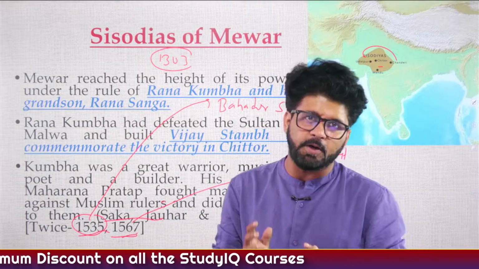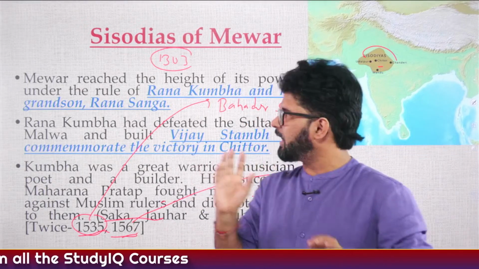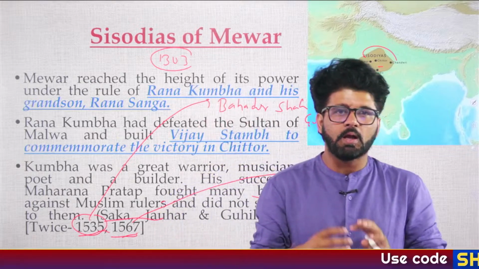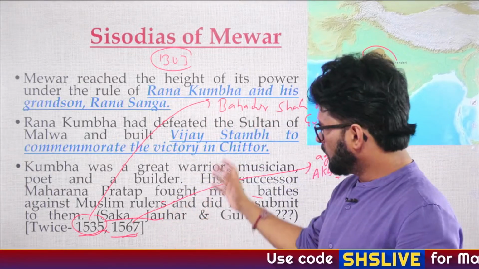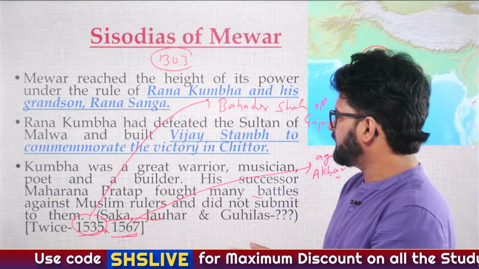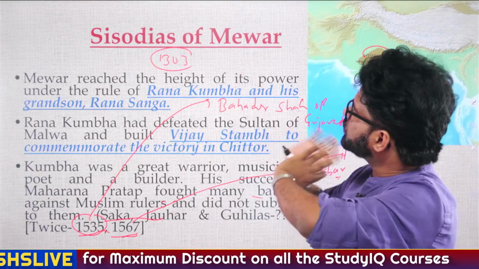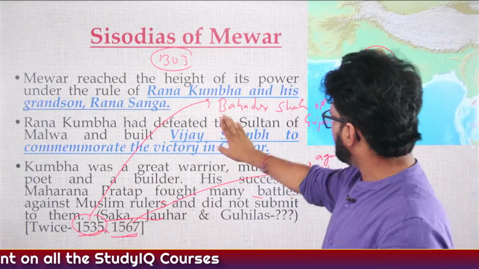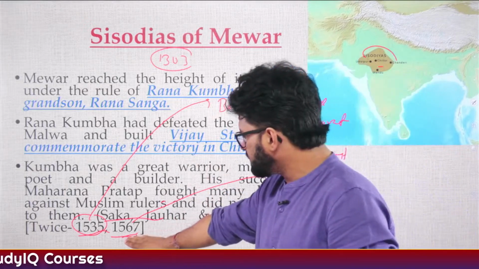This particular question is important for you so that you can understand the history of this particular region in a much better manner. So anybody who can shed light on this particular thing, what I am saying, I will reiterate it. I am saying that Shaka and Jauhar, we now know the difference between them. According to scholars, it was performed twice by Shishodiyas of Mewar, 1535 against Bahadur Shah of Gujarat, 1567 against Akbar.